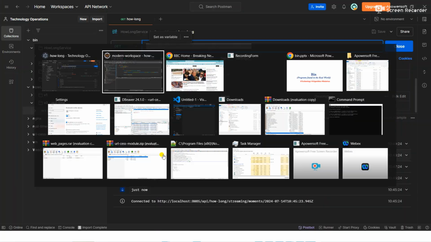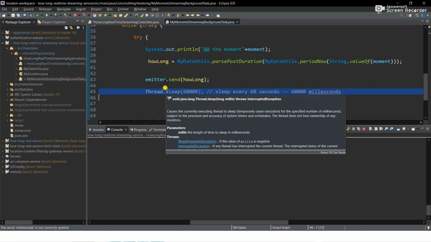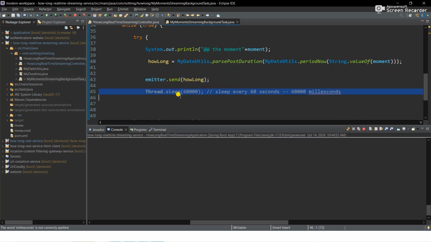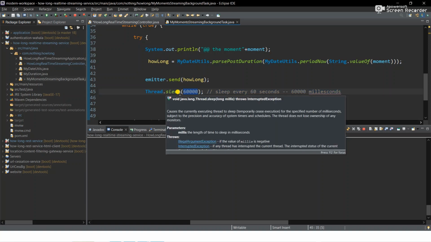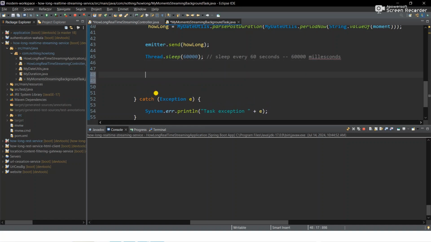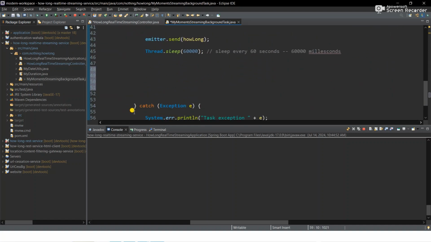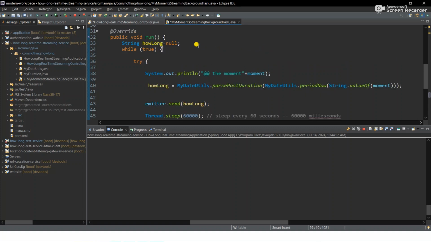It just keeps going, and every 60 seconds we wait. So we put the thread to sleep for 60 seconds. It comes, it shoots its fire, then it sleeps for 60 seconds. After 60 seconds, it gets up again. When it gets up, there's nothing here for it to continue, so it just goes and locks on the while true here. Then it comes back again and starts its work again. When it starts its work again, because of the implementation we've written here, it will actually give you the next